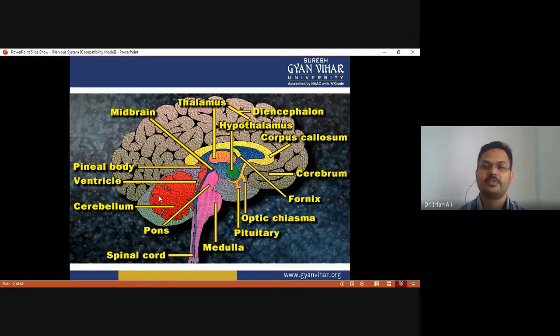In this figure we can see the thalamus and hypothalamus, which are parts of the diencephalon, and the corpus callosum, cerebrum, fornix, optic chiasma, and pituitary gland, which connects by the pituitary stalk with the hypothalamus, and the medulla oblongata, spinal cord, pons, cerebrum, ventricle, and pineal body.